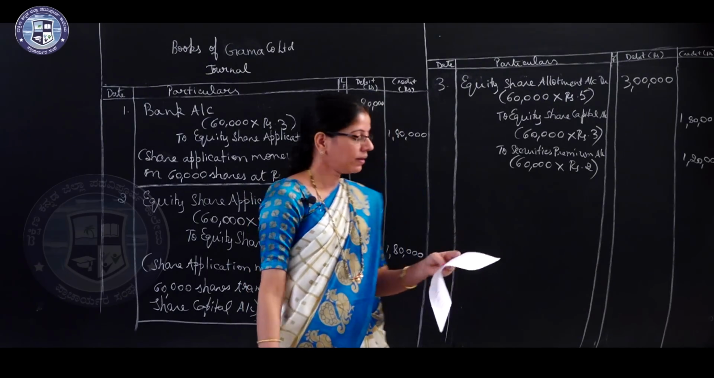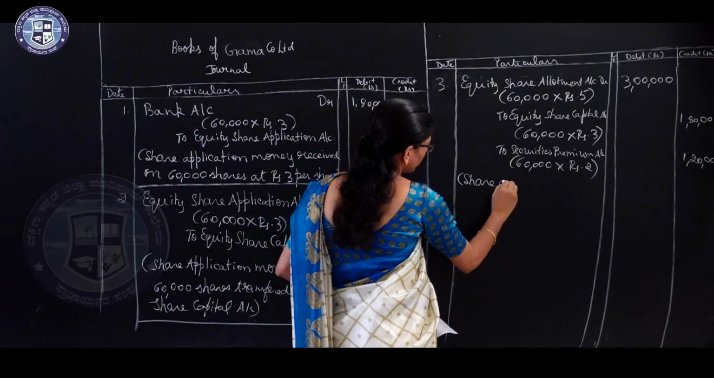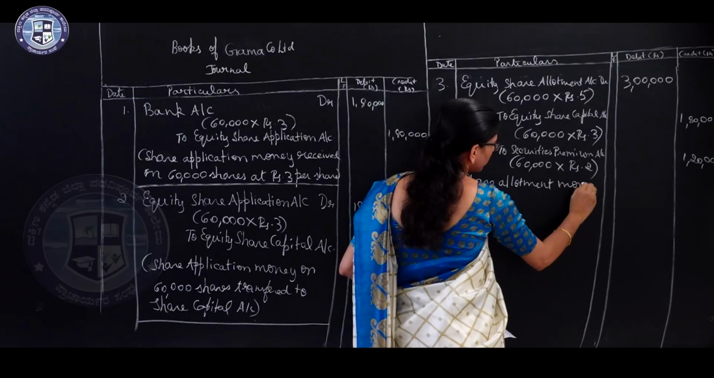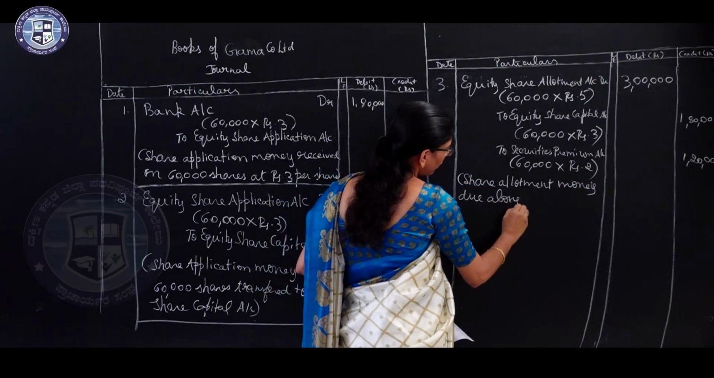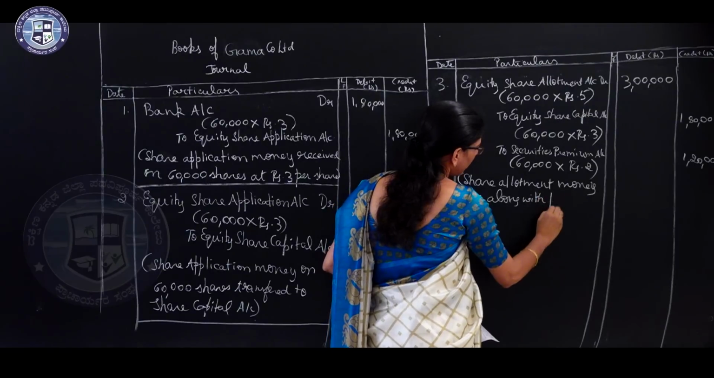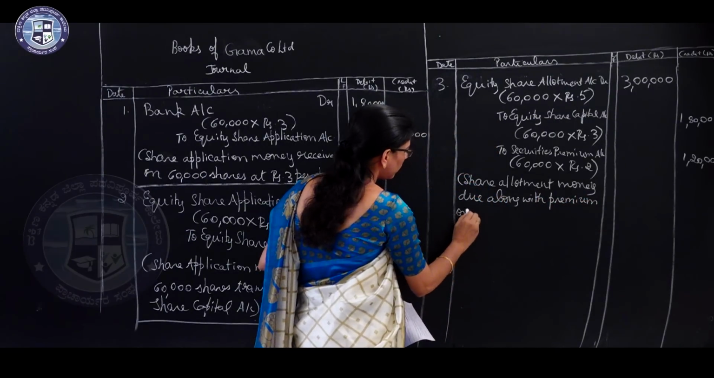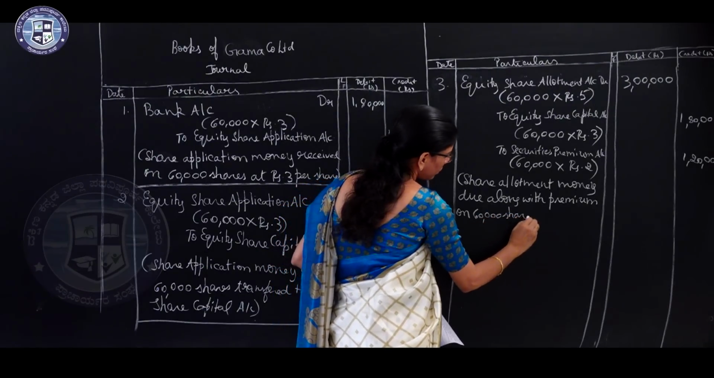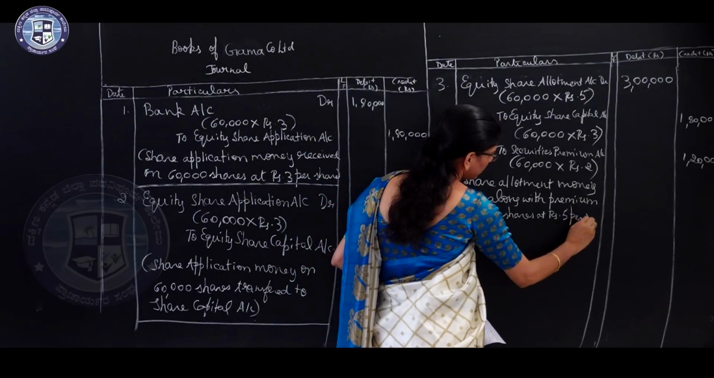Write the narration. Share allotment money due along with premium on 60,000 shares at rupees 5 per share.